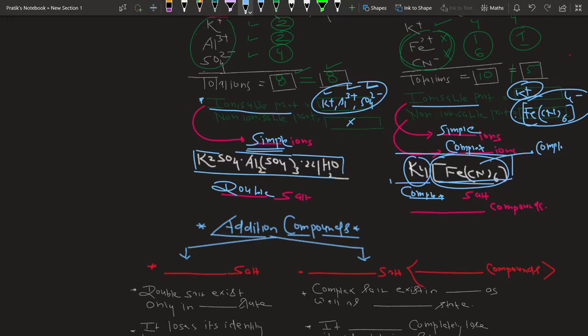Why are we saying it is a complex ion? Because it is non-ionizable. So this non-ionizable part consists of a complex ion, and this complex ion definitely consists of non-ionic bonds.